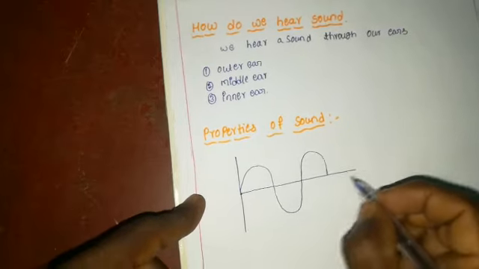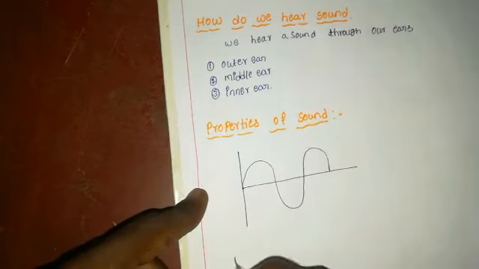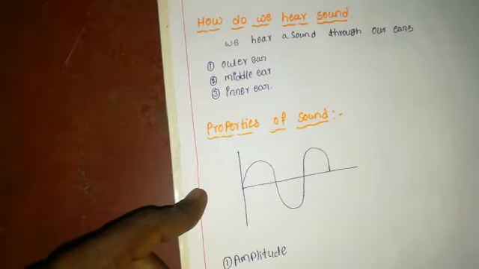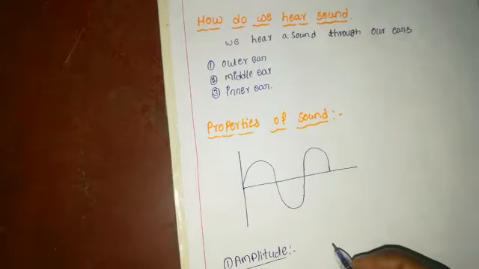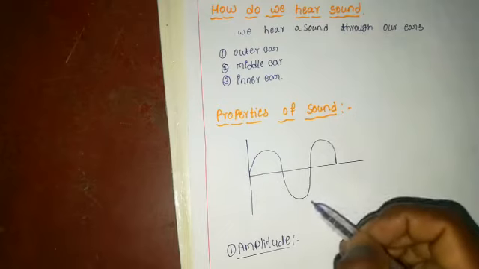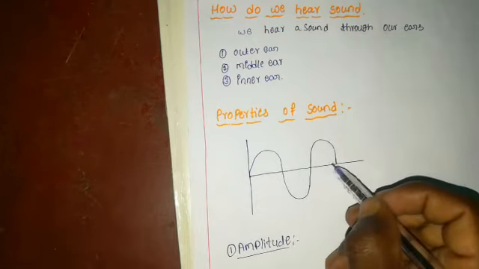The first property is that sound has an amplitude.